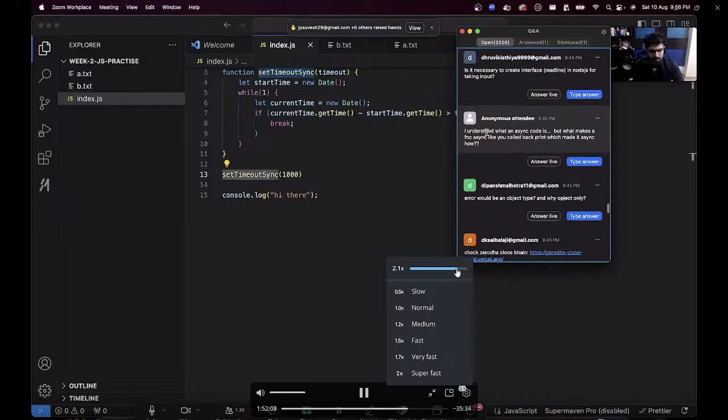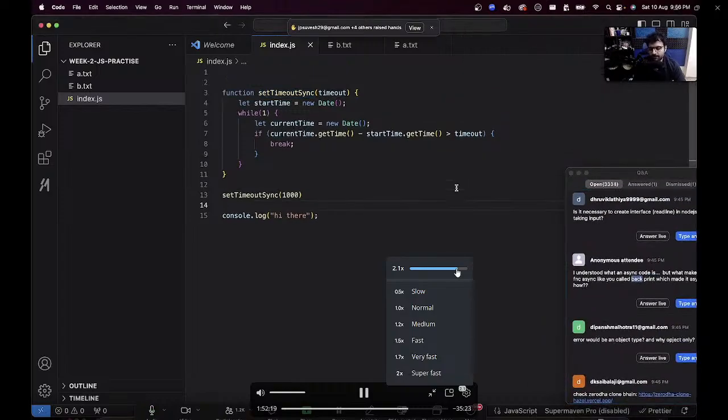Is it necessary to create and understand the question? I understood the async code, what an async code is. But what makes a function async? Like you call back print, which makes it asynchronous. How? Good question. What makes a function asynchronous?